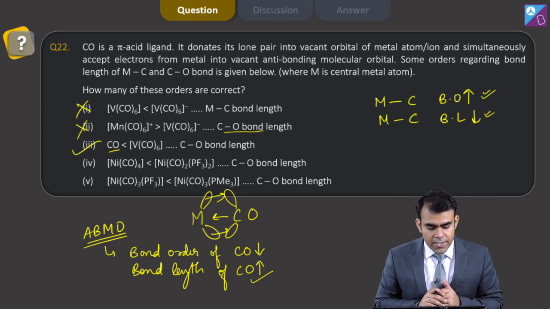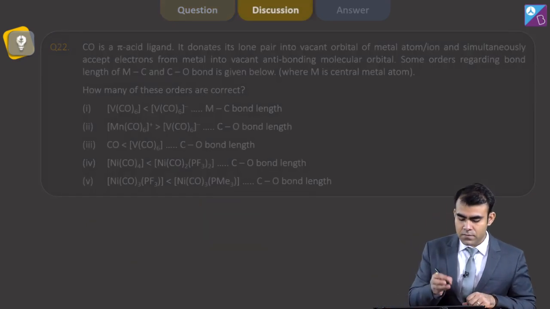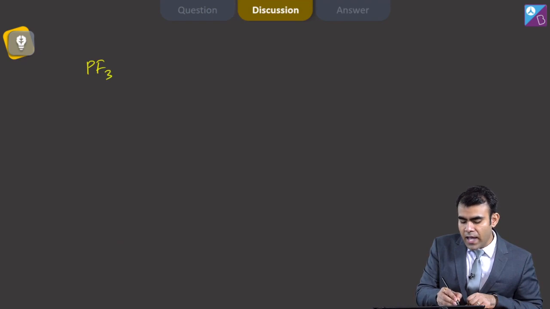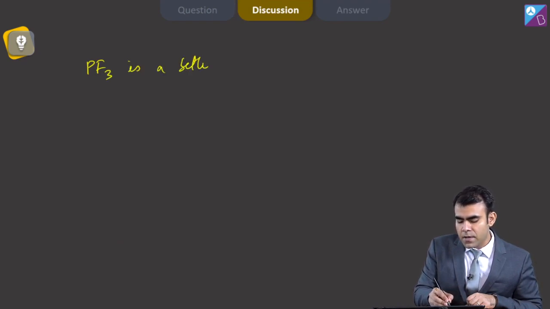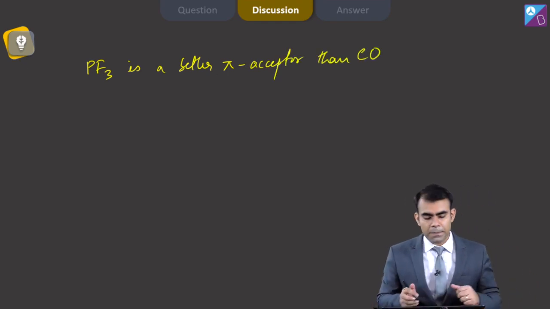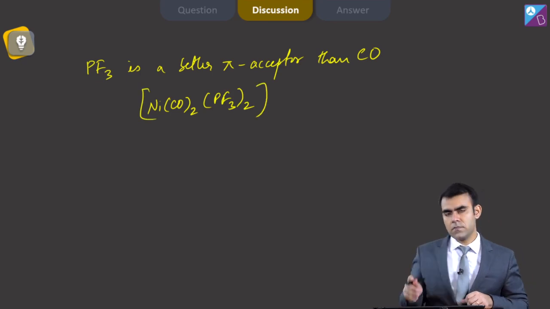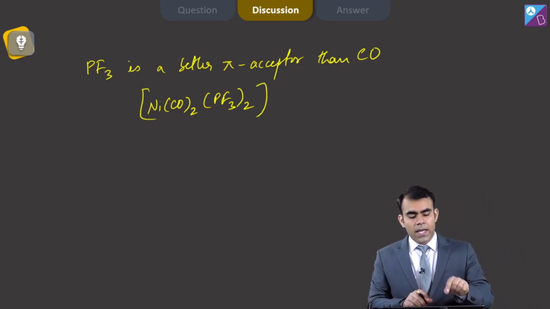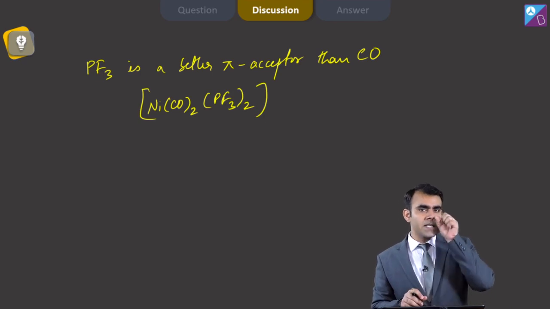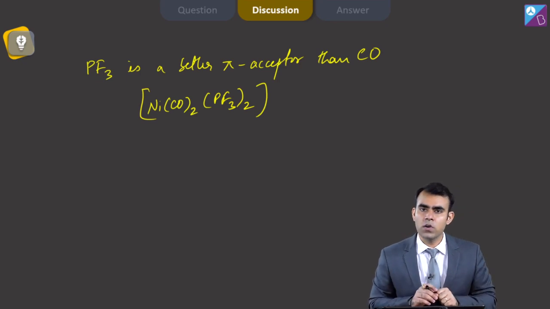Then Ni(CO)4 and Ni(CO)2(PF3)2. See, PF3 is a better pi acceptor than CO, and as PF3 is a better pi acceptor, if I have a complex like this, then PF3 accepts a greater amount of electrons from nickel as compared to what CO will take.